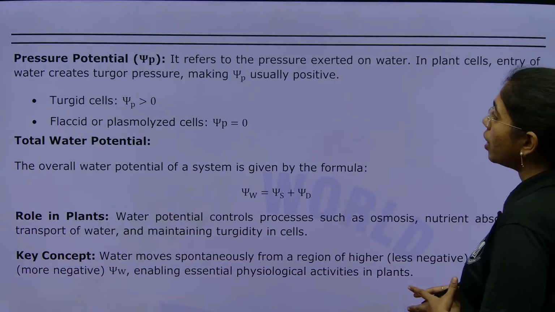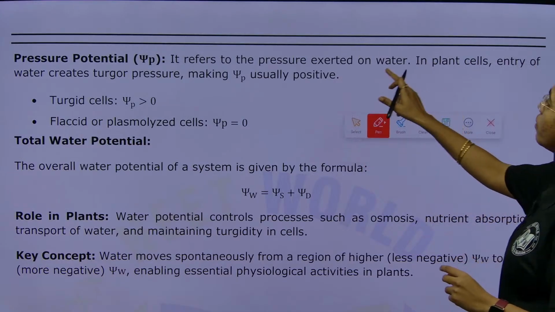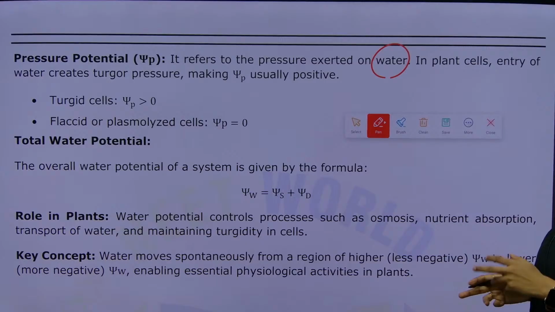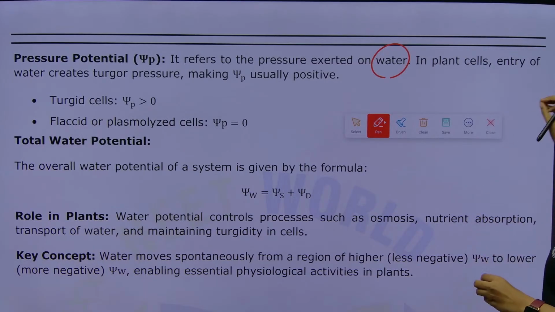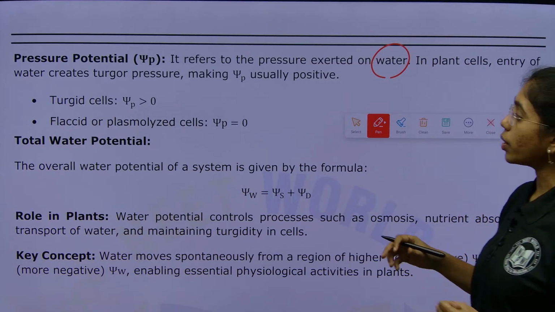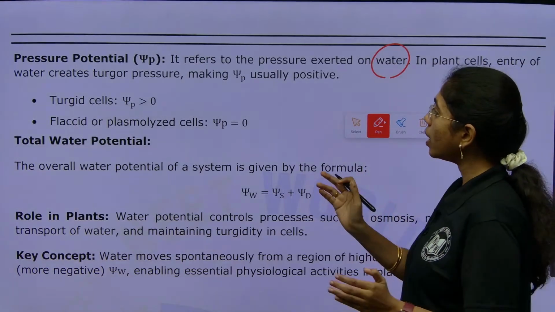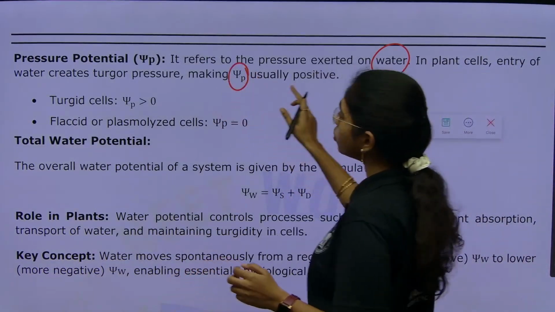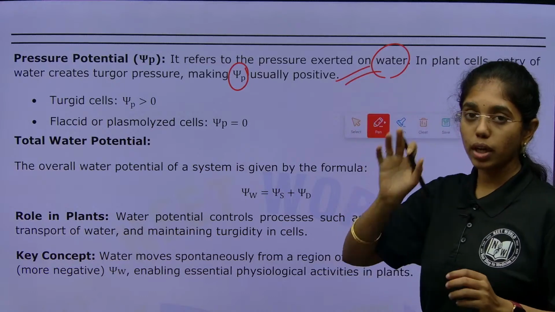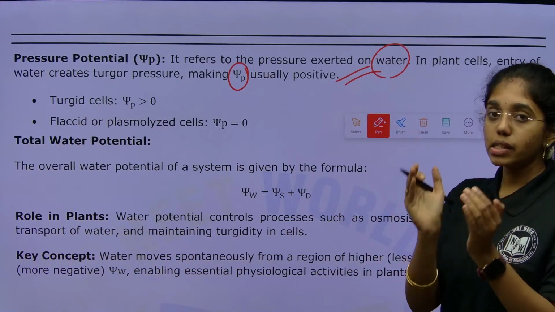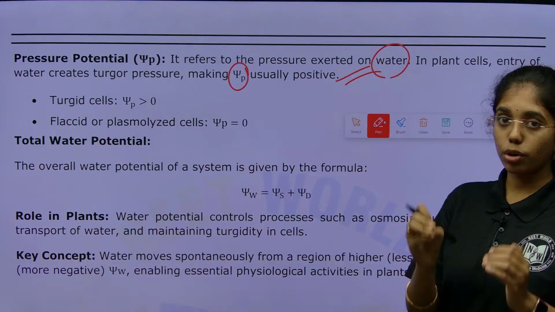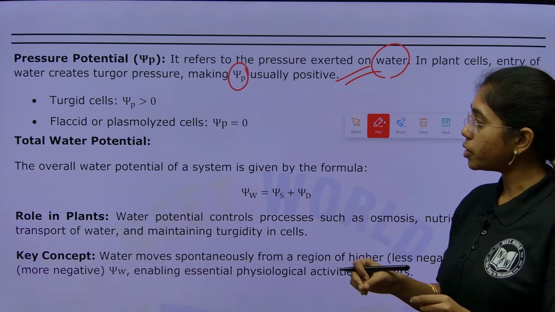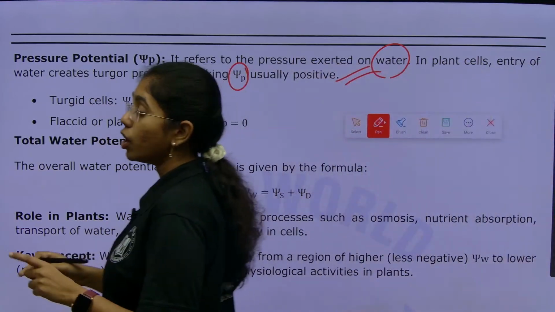Pressure potential refers to the pressure exerted by water. In plant cells, entry of water will create some turgor pressure, making psi p usually positive. The turgor pressure is created by water when it is entering into the cells. So, this pressure will always be positive.